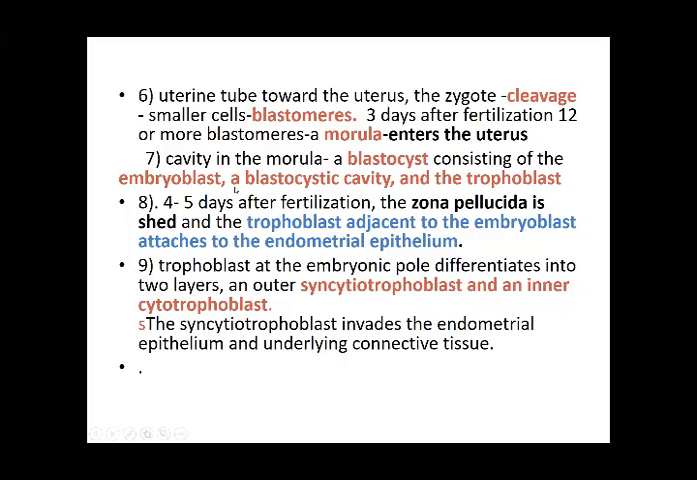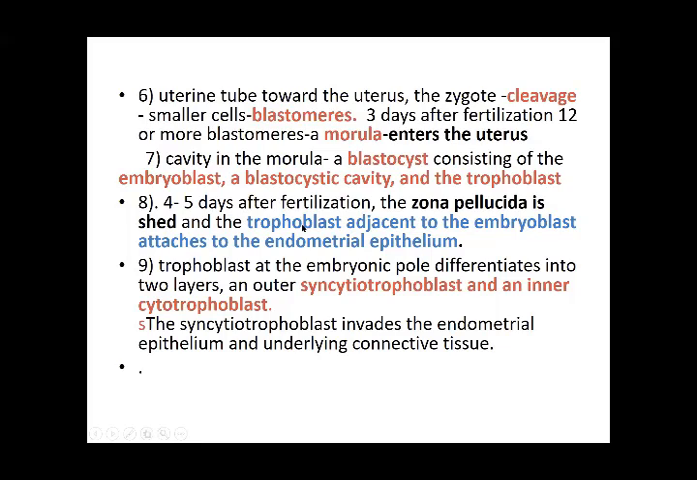So three things happen. The blastocystic cavity forms 4 to 5 days after fertilization, the zona pellucida is then shed off, and the trophoblast adjacent to the embryoblast starts to attach to the endometrium. That is the process of implantation starting.